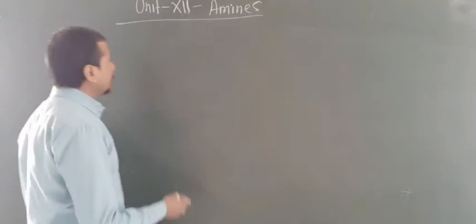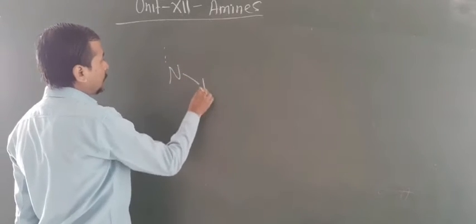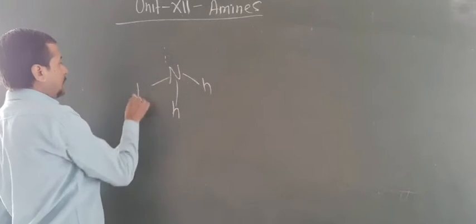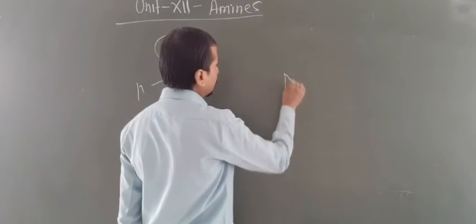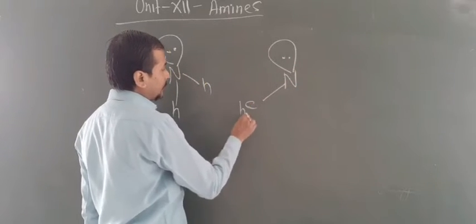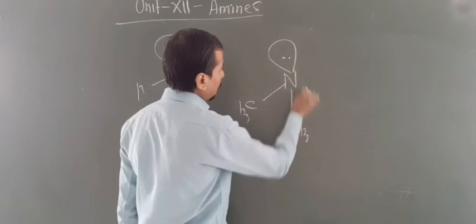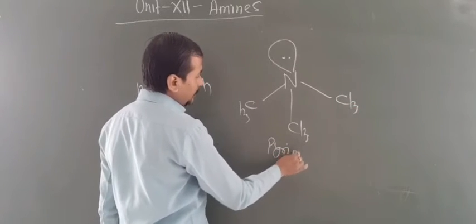Now let us focus on the structure of amines. Just think about ammonia. Ammonia has a pyramidal shape due to one lone pair. Similarly, amines also have a pyramidal shape just like ammonia. So both have a pyramidal shape.